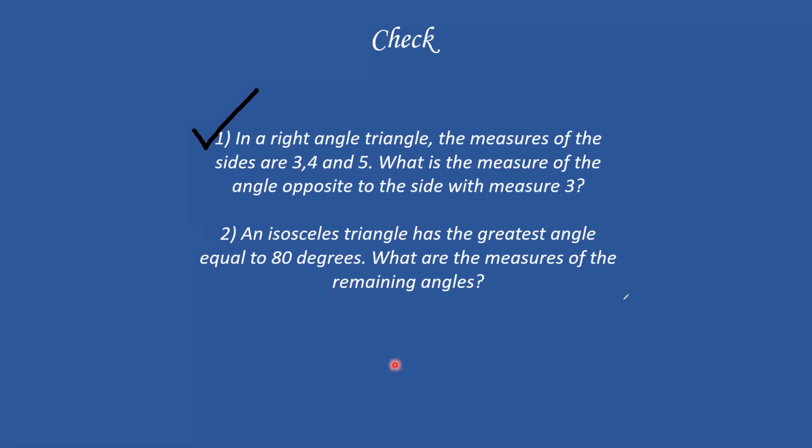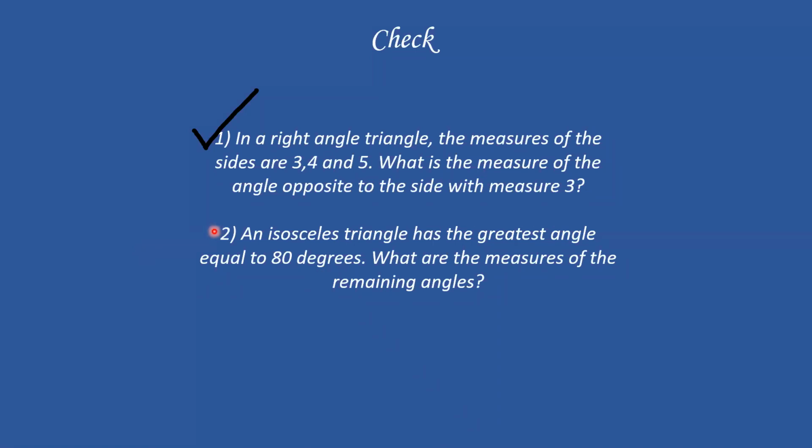Anyone? Piyush is saying 45. Okay, yeah, go ahead. Bhaiya, 45 is the answer of the first question. Okay, you're saying 45. All right. Piyush, we will discuss this later. I'm not going to tell if it's right or wrong because I want others to also answer. Okay, Viraj, you wanted to answer the question. Go ahead. I want to answer the second one. 50-50. And why is it 50?